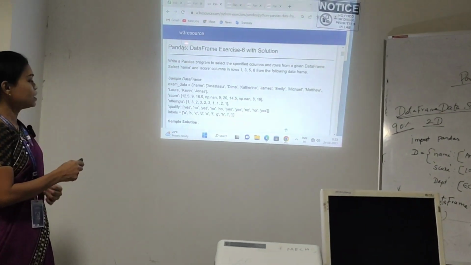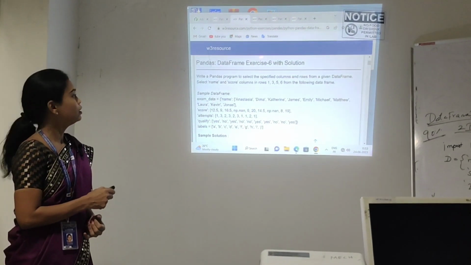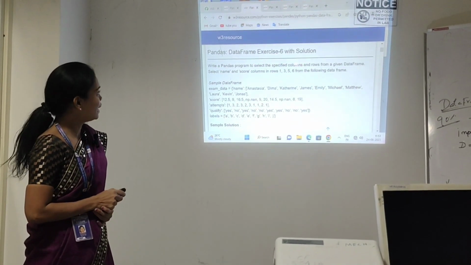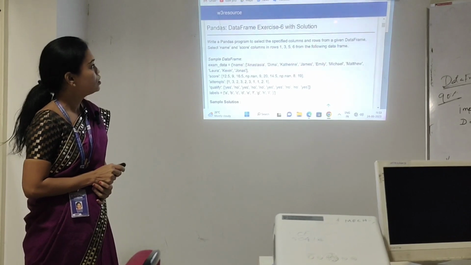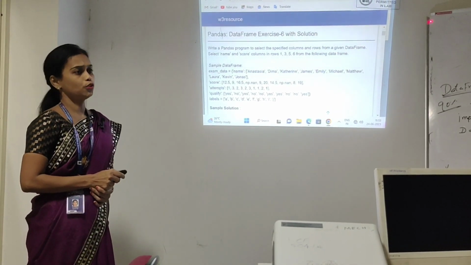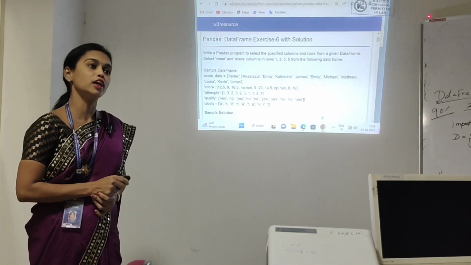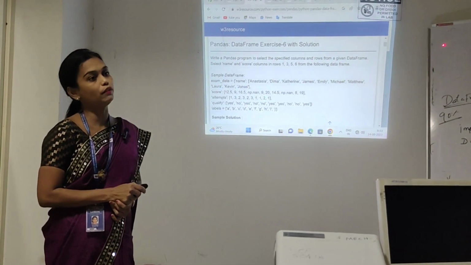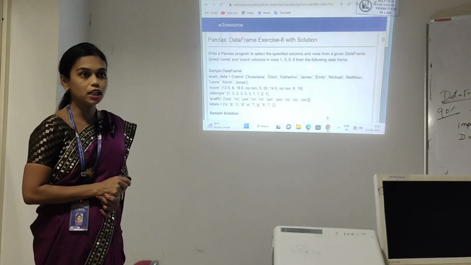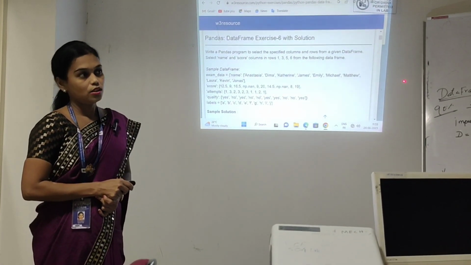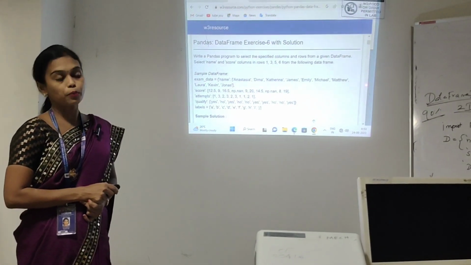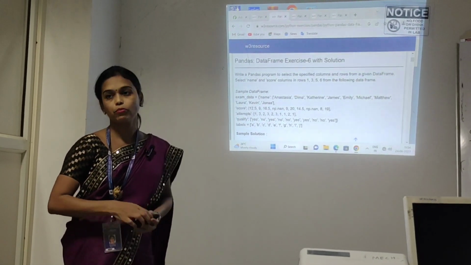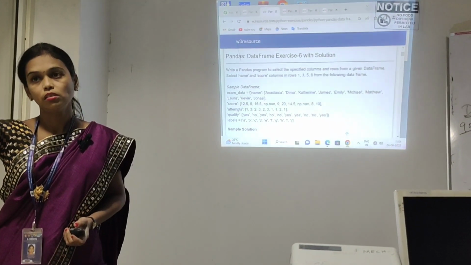So first we have to read the program 2 to 3 times. Write a Pandas program for what? To select the specified columns and rows from a given data frame. For a given data frame, first we have to create a data frame. After that only we can select particular data from the given data frame. Once you read the problem 2 or 3 times, then only you can understand the problem.